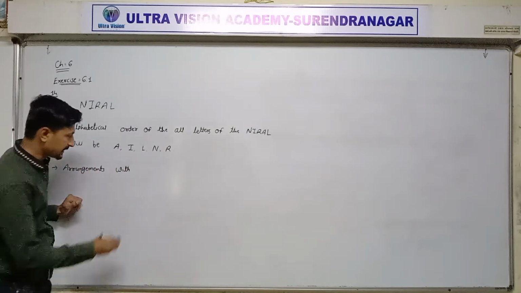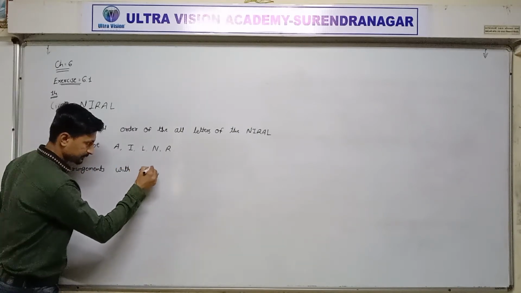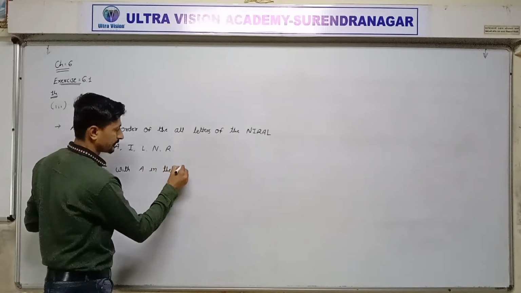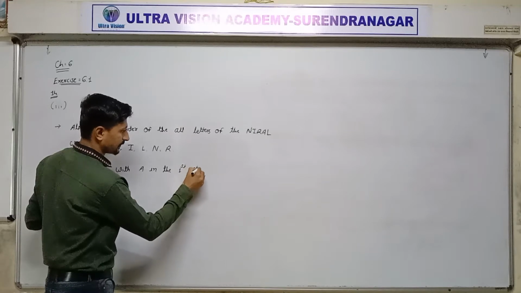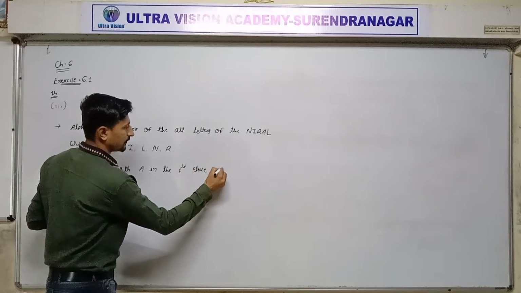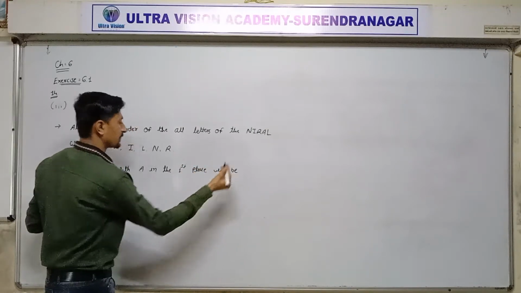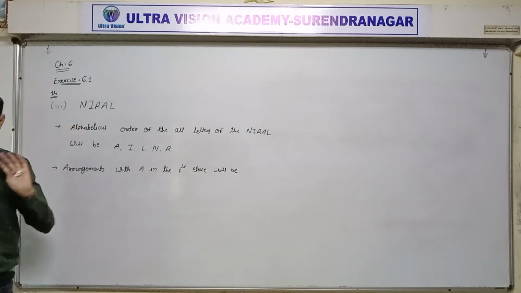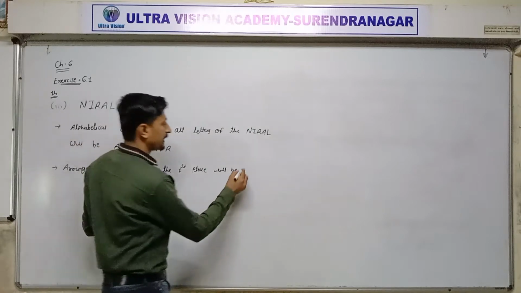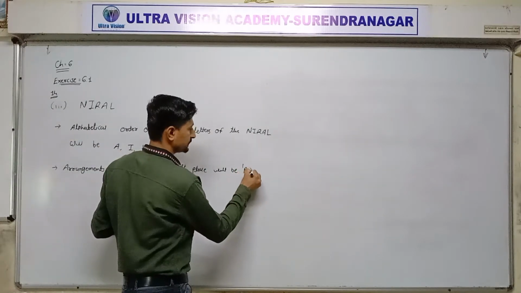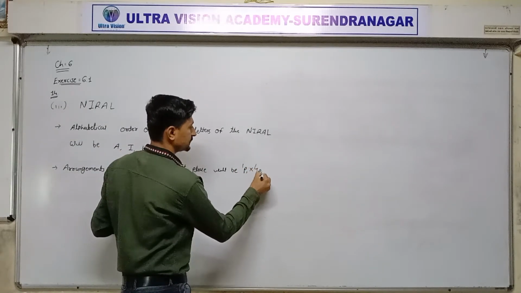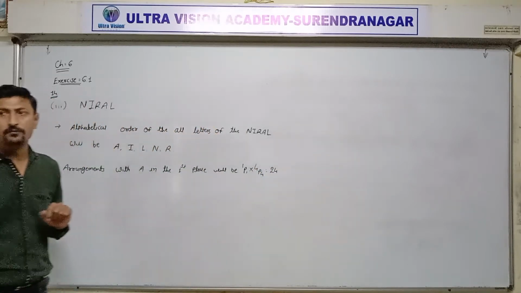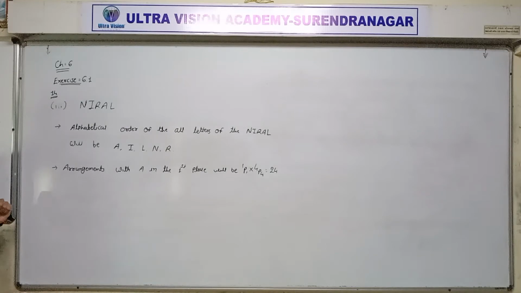Arrangement with A in the first place will be A in the first place. So remaining 1, 2, 3, 4 letters. 1P1 into 4P4. 4 factorial means 24 ways are possible.